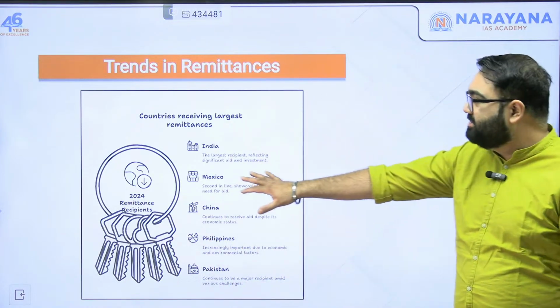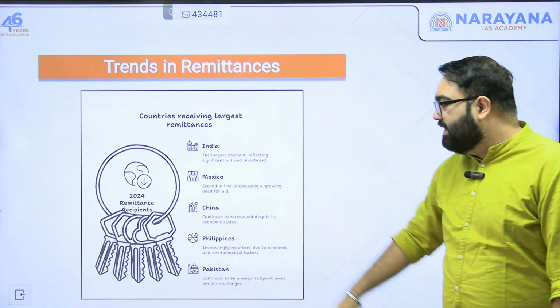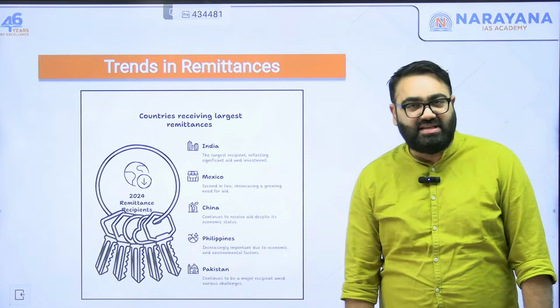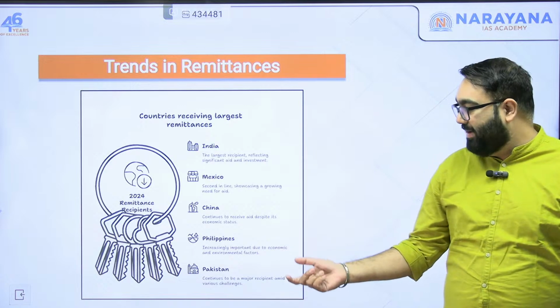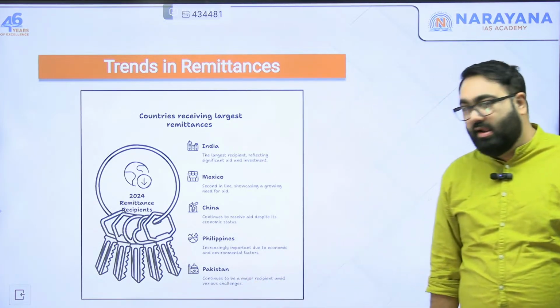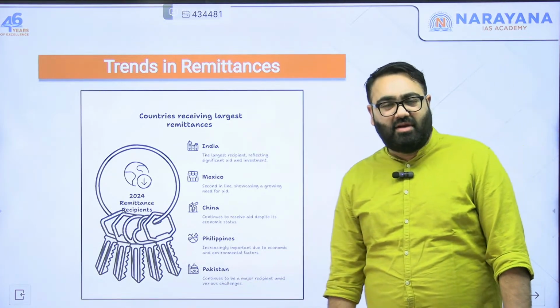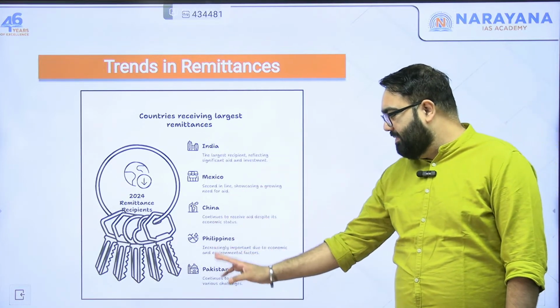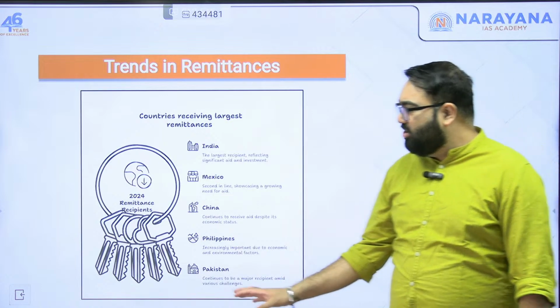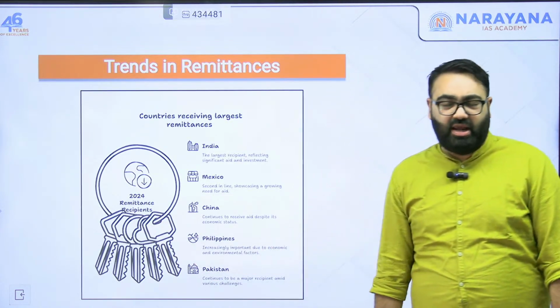Now, if you just see this, these are the countries that are the top receiver of remittances around the world. Some names might be surprising, like you can see Pakistan here. As I said, all of these are developing countries only. India at the top, Mexico, then China, Philippines, Pakistan. This is the ranking of 2024. It keeps on changing year on year.